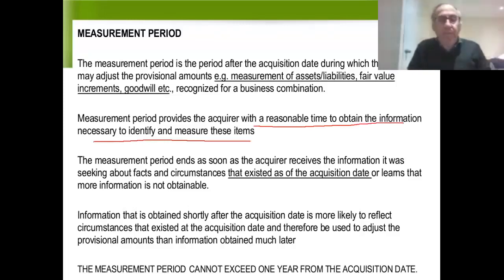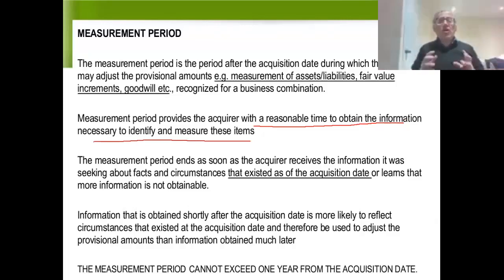So here's how we would work the measurement period. We would say to company A, if by January 31st, when you want to get your statements out, you didn't have enough time to do an accurate valuation of all of these assets, you didn't have time to get accurate appraisals of their land, accurate valuations of their development projects, what we're going to do is the following. We'll let you do your financial statements for the year of acquisition based on whatever values you were able to come up with, whatever estimates you were able to come up with.